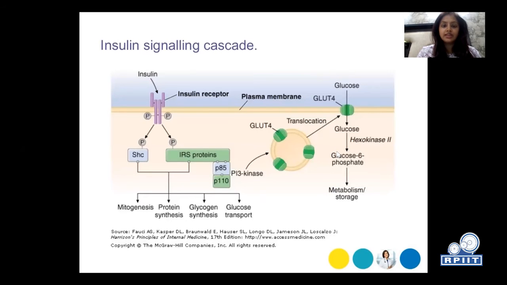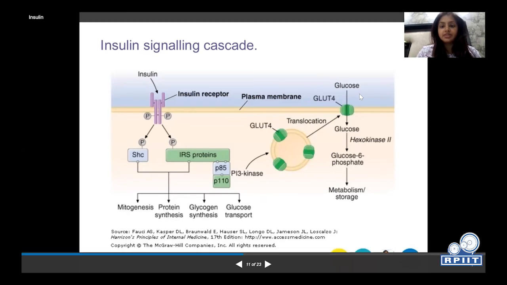This is the insulin signaling cascade pathway showing in the diagram how it works with the help of the GLUT4 transporters. They are the insulin sensitive GLUT4 transporters through which glucose enters into the cell. As shown in the diagram, this is a glucose, and with the help of GLUT4 transporter, it may enter into the cell, gets converted into glucose 6-phosphate, and then it gets metabolized or stored.